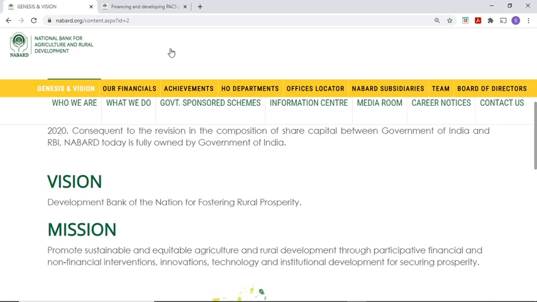Okay, vision and mission. So what is the vision of NABARD? Development bank of the nation for fostering rural prosperity. So remember the vision strongly, right? This is the organization you are going to work for and appearing for the interview. So without knowing the vision, you should not go for the interview. What is the vision of the organization you are going to? It is a development bank of the nation for fostering rural prosperity, right?